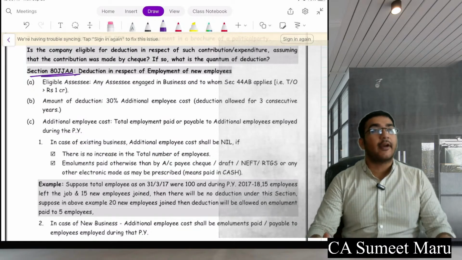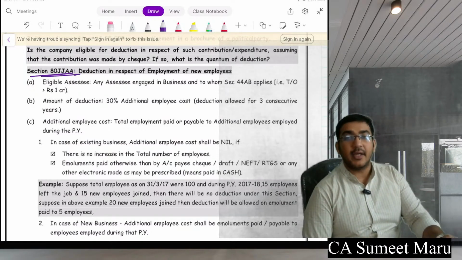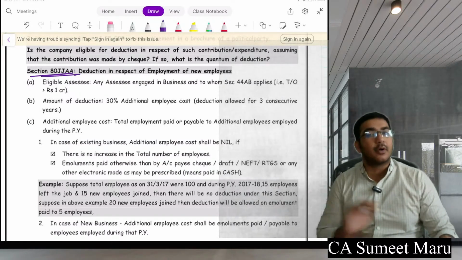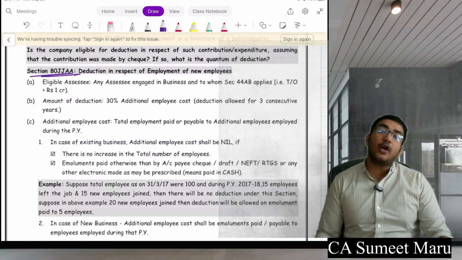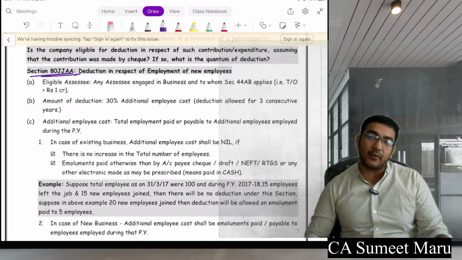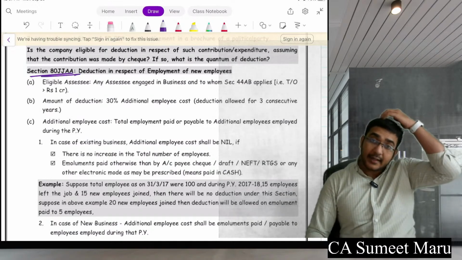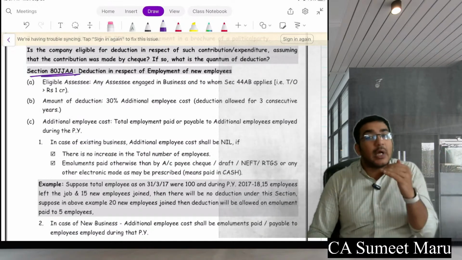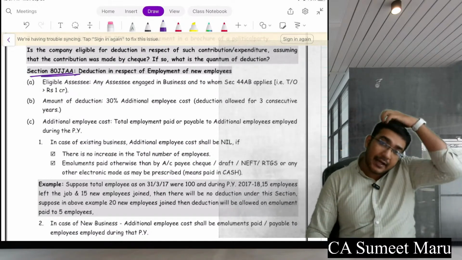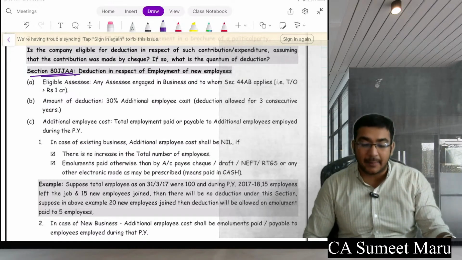So say for example, last year I had 100 employees, 20 gone and 20 came, no deduction. Say 20 gone and 40 came, I will get deduction for 20. Say 20 gone and 100 came, I will get deduction for 80. So aggregate आप कितने number से employee बढ़ा रहे हो, upon that this deduction is applicable for you.